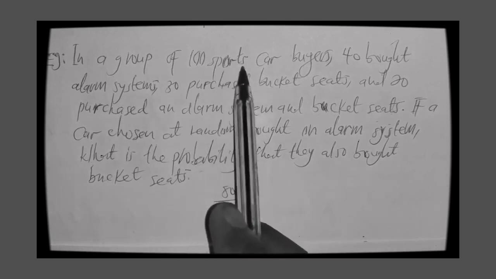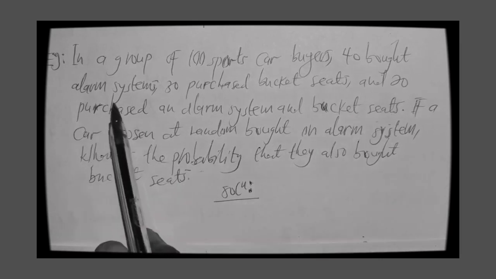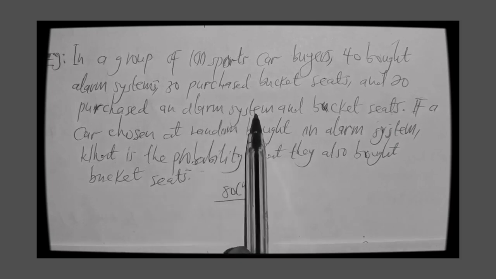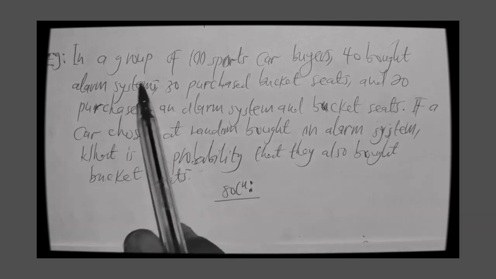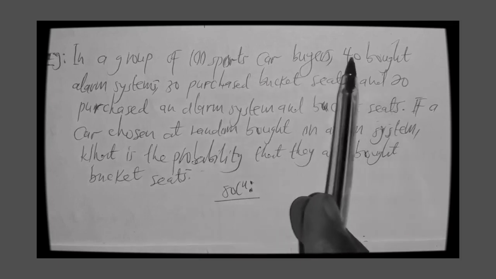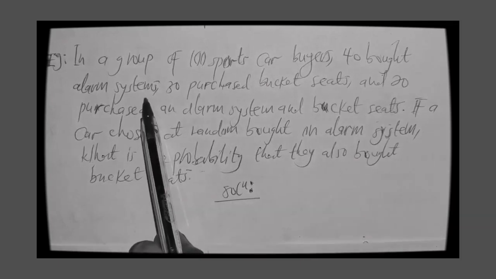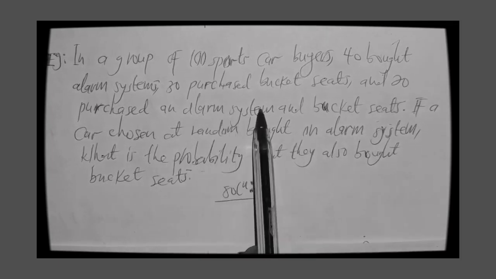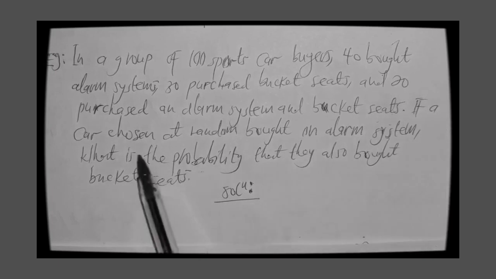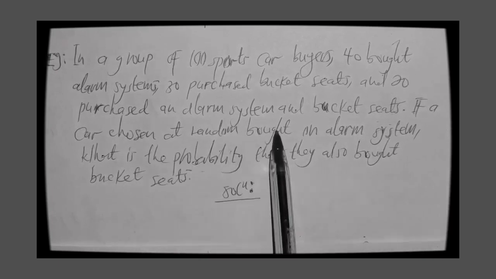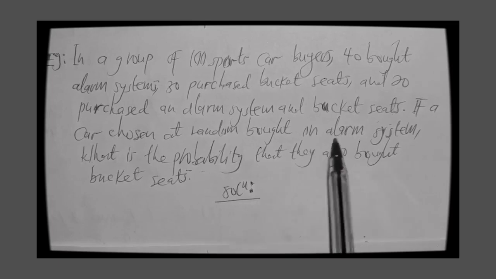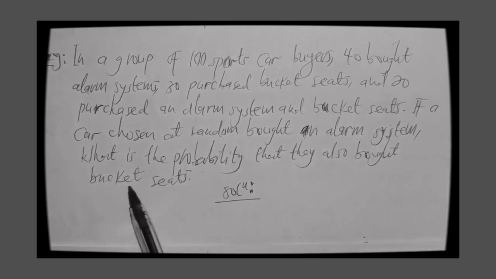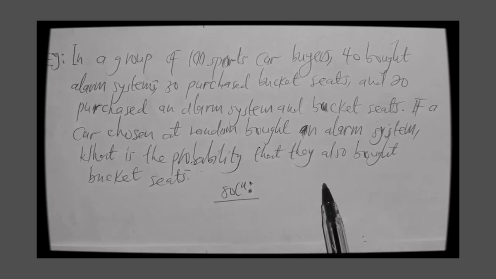In a group of 100 sport car buyers, 40 bought alarm systems, 30 purchased bucket seats, and 20 purchased an alarm system and bucket seat. If a car buyer chosen at random bought an alarm system, what is the probability that they also bought bucket seats?